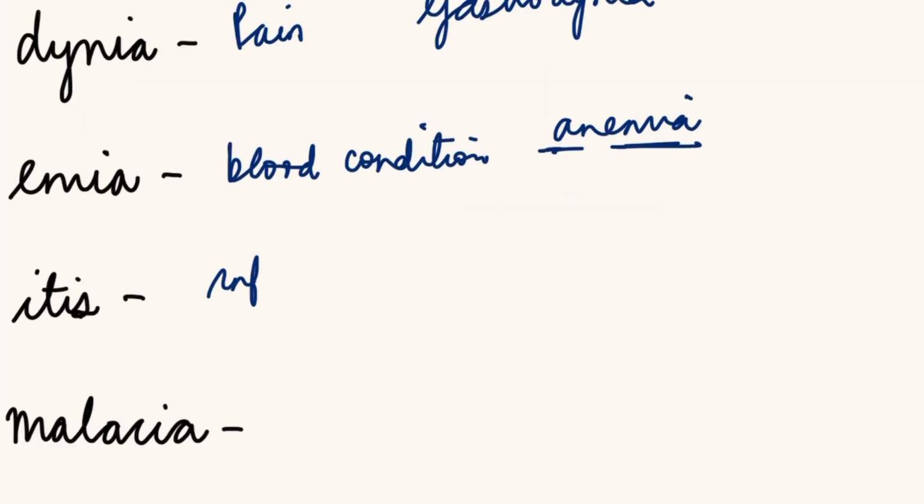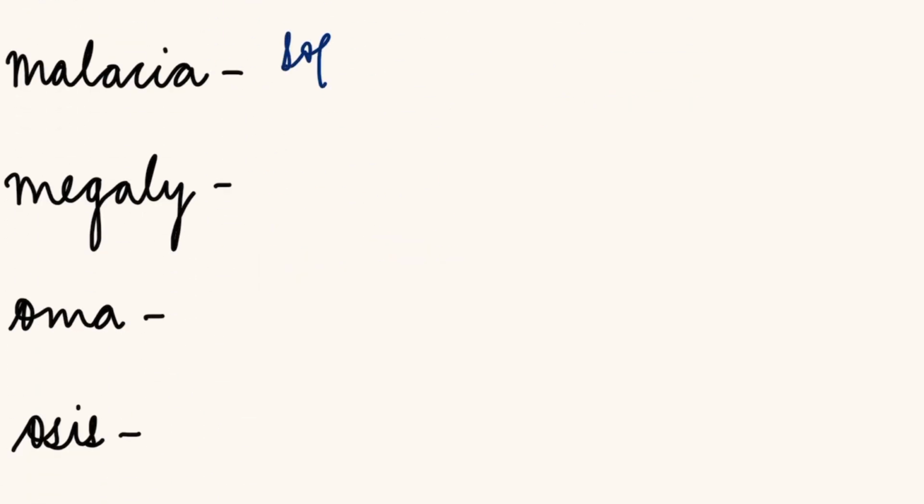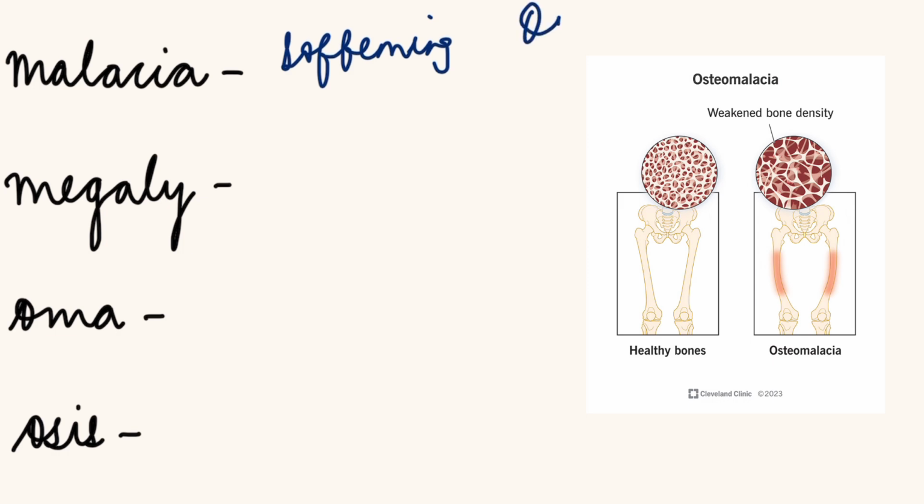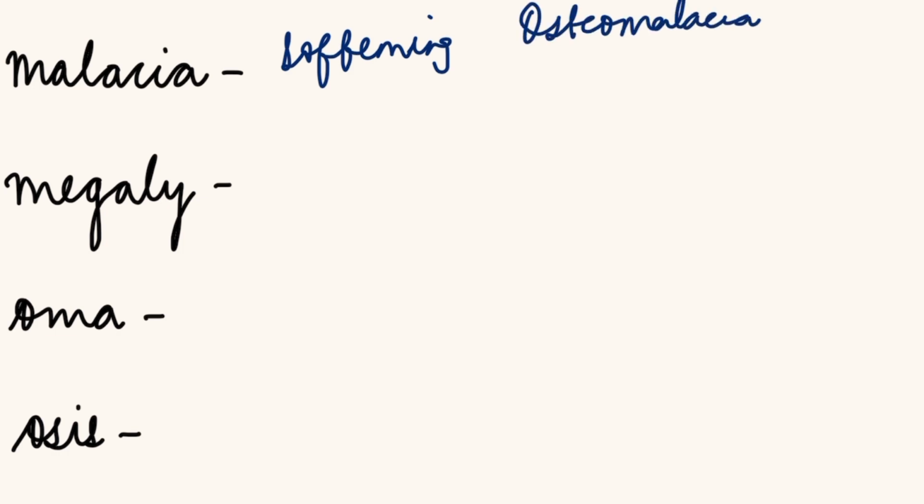Itis is inflammation. We have discussed this a lot in this video. Malacia, it means softening. So, there's a word that is osteomalacia. So, osteomalacia is the softening of the bone. Megaly means enlargement, hypertrophy. Hepatomegaly, that is enlargement of the liver.